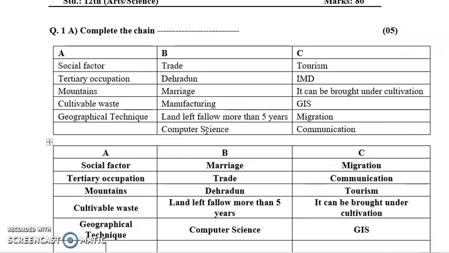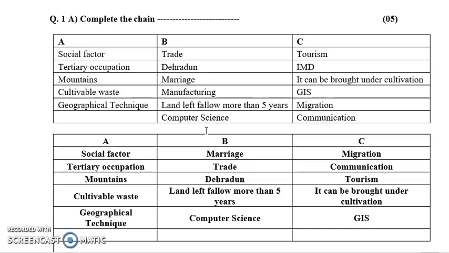Okay. So the answer for the first question, that is, complete the following chain. We have three columns: column A, column B and column C. We have social factors as the first column. Social factors will come under migration and marriage. These are the social factors. Then we have the second one, that is tertiary occupation. Out of all these options given, trade is one of the tertiary occupations, and communication will also come under tertiary occupation. Even tourism can come under tertiary occupation.